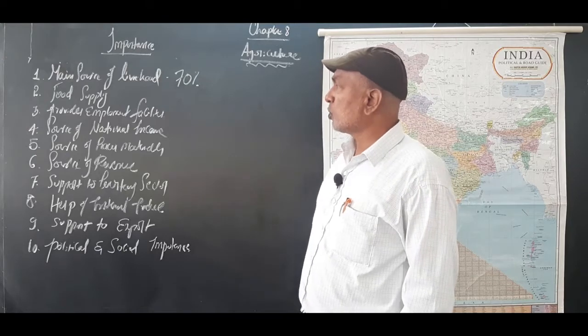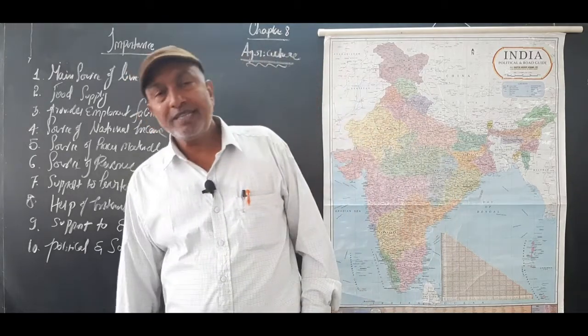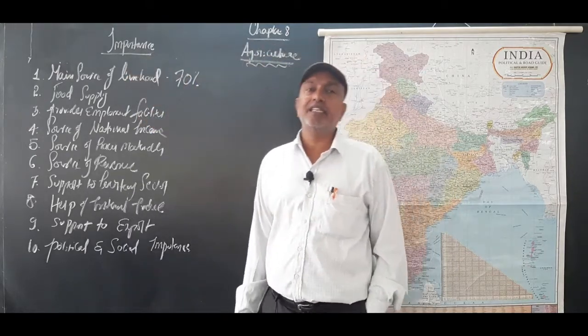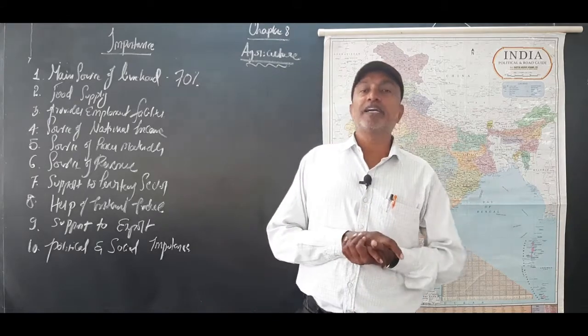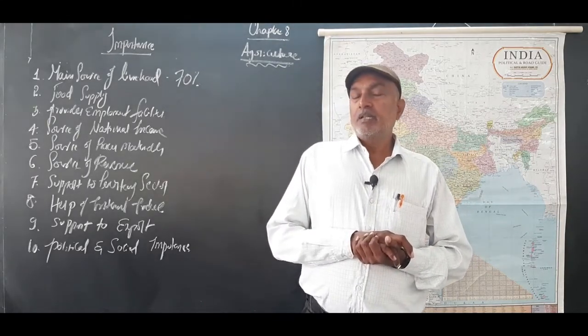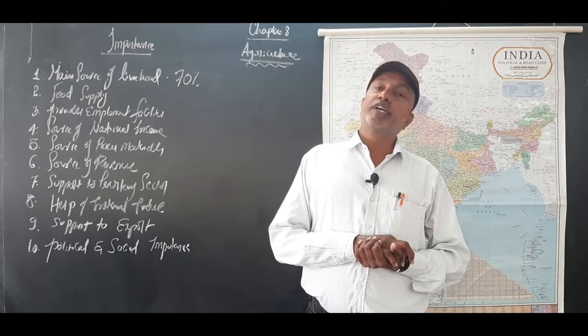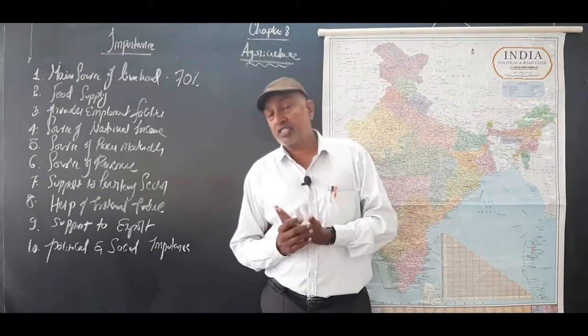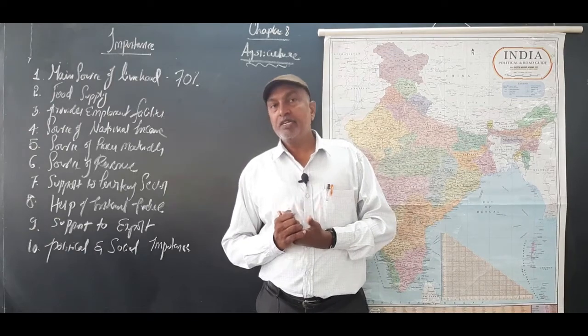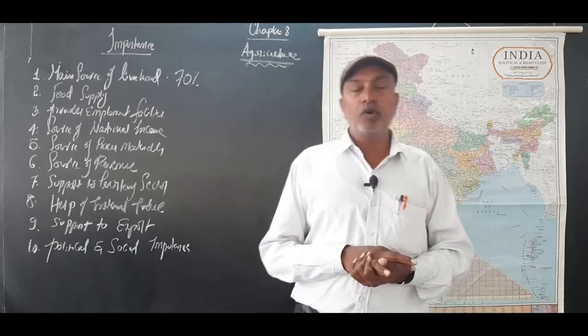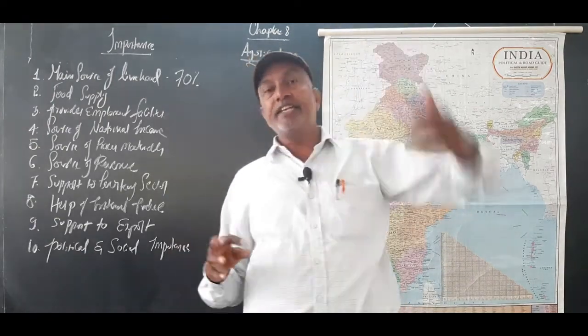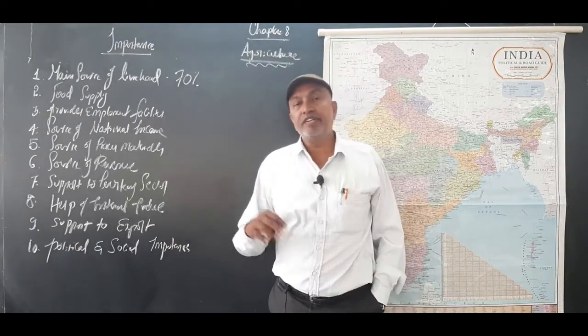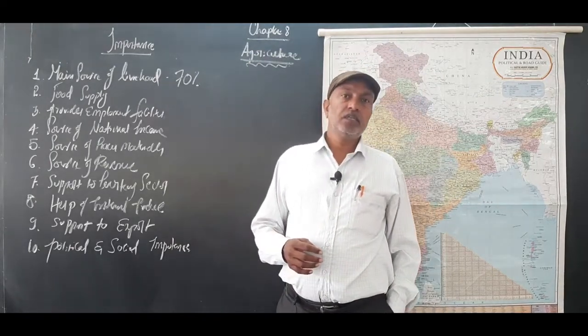Fourth one, source of national income. More than 35% of our country's national income is collected from agriculture. A large amount of surplus food grains is exported from India. India is the second largest cultivator of wheat, second largest of rice in the world, first largest of tea, and third largest of coffee.